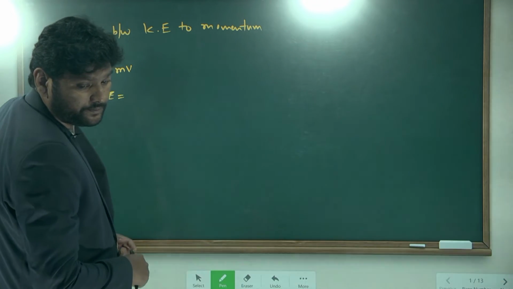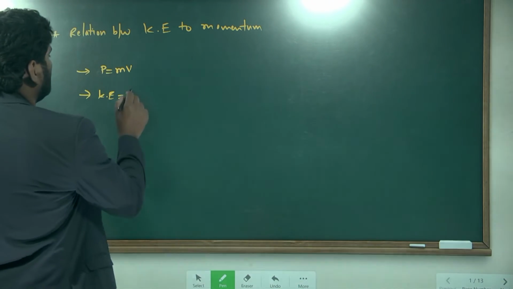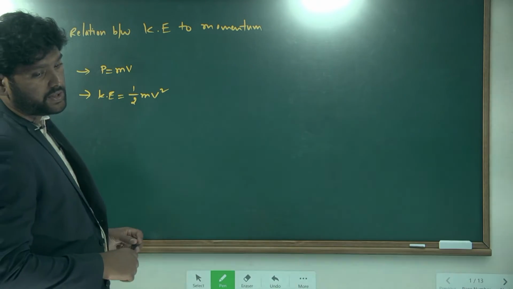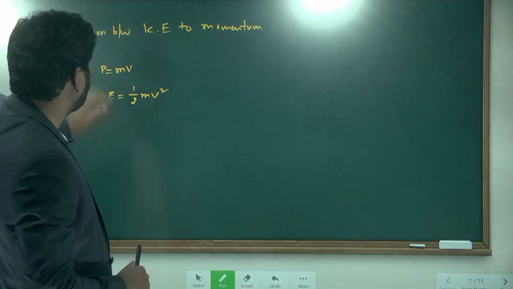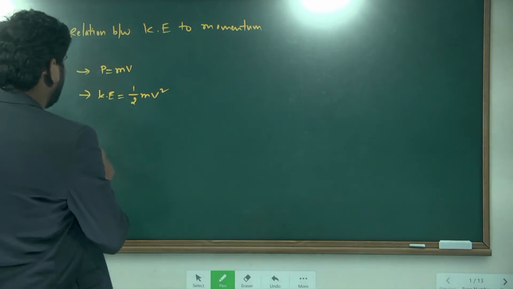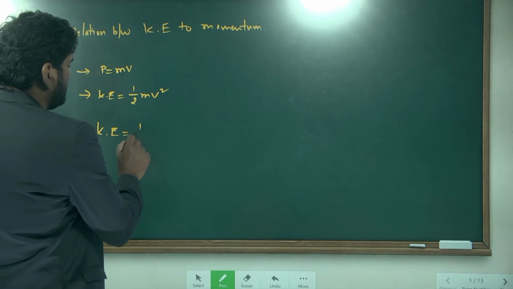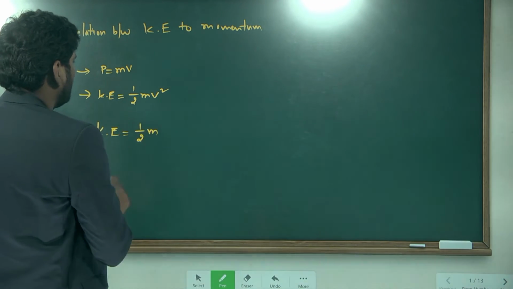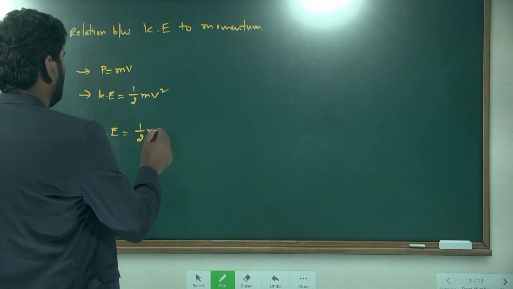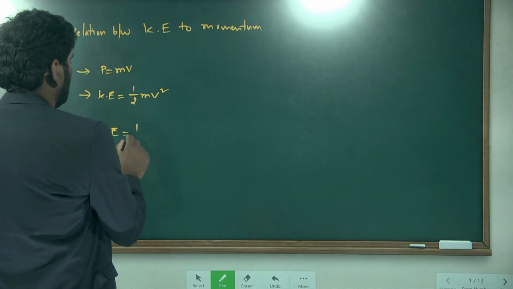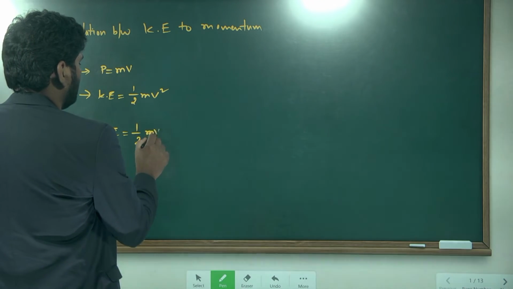The energy possessed by a body is half mv square. Formula for kinetic energy is half mv square. Formula for momentum is mv. Now kinetic energy is equal to half mv square.